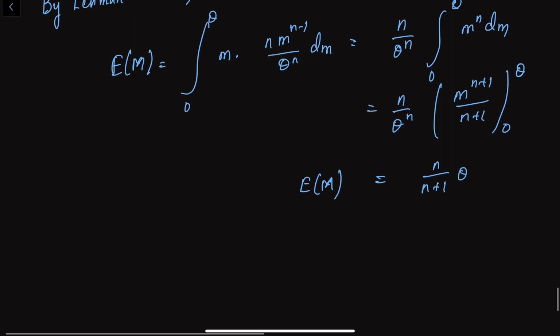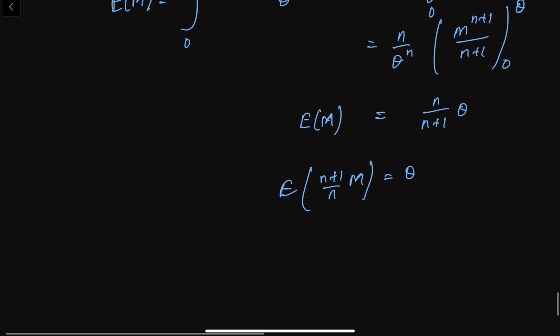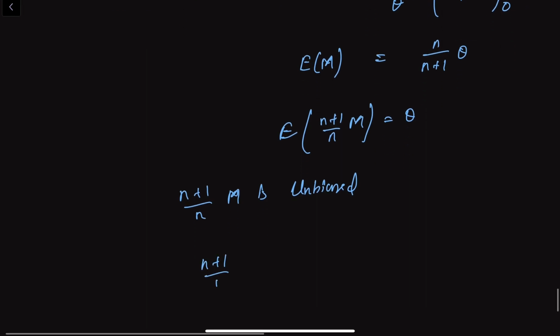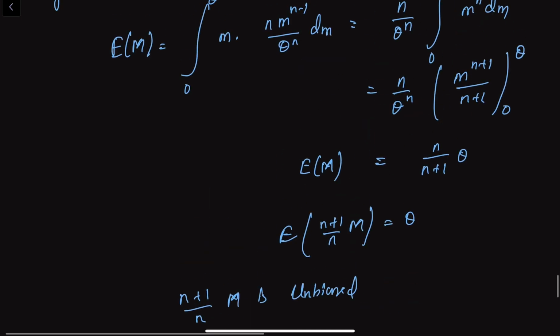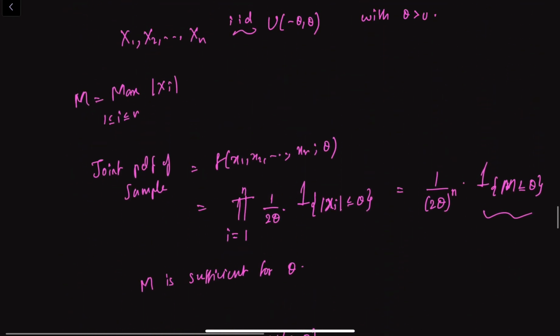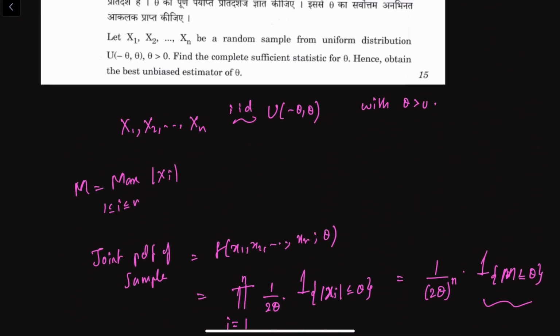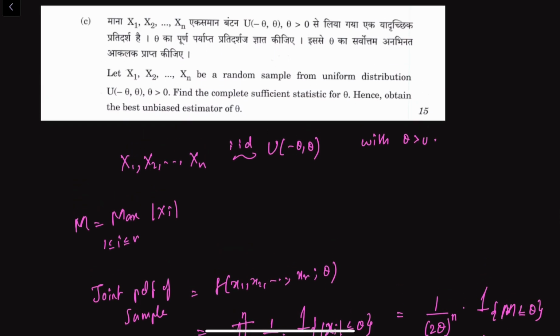Now M is biased, but if we see n plus 1 by n into M, that is theta. So that means n plus 1 by n into M is unbiased. And we can clearly see n plus 1 by n into M is a function of the complete and sufficient statistic M. So that implies n plus 1 by n into M is the unique UMVUE, the best unbiased estimator of theta. So n plus 1 by n into M is the UMVUE of this theta. So that's it. Best unbiased estimator of this theta.